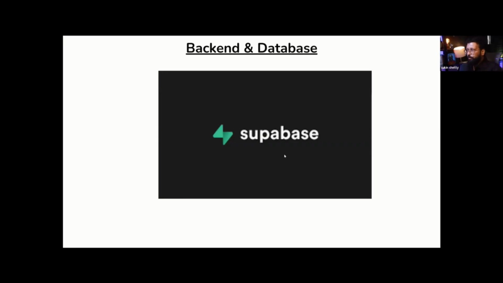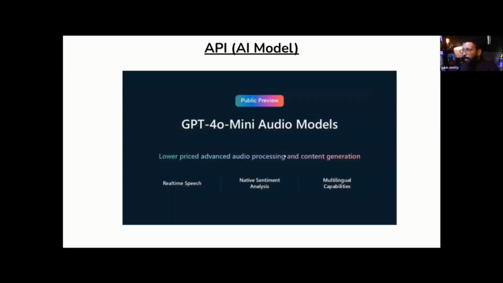Now, for the API, I'm going to use the GPT-4o mini audio models. There's something called the GPT-4o mini audio preview model; you can research about it. I'm going to show you how to create an API key for this model, so don't worry about that. I'm going to show you everything. Now we're done with the slides.